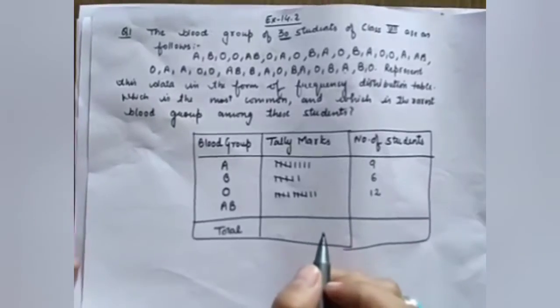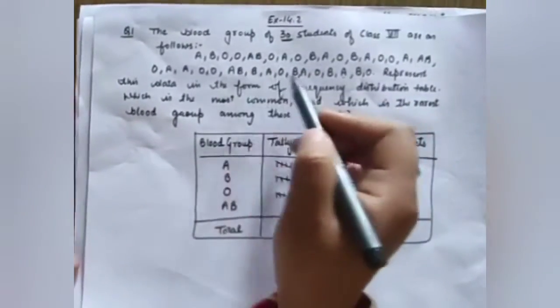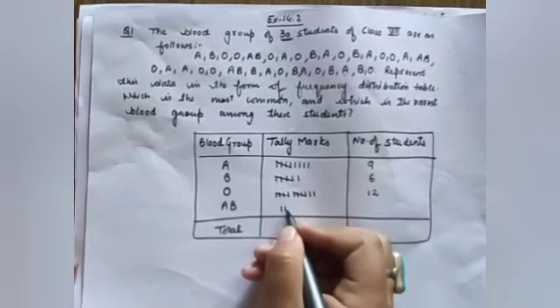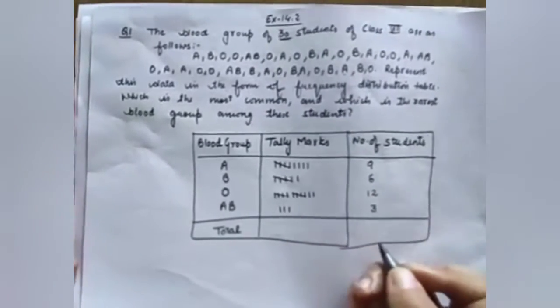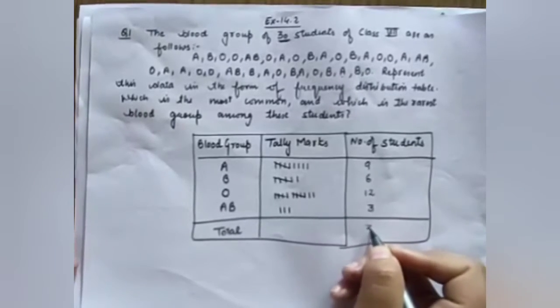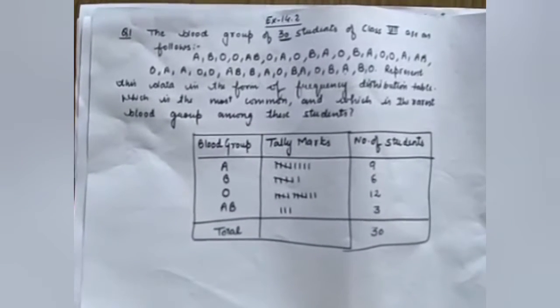And the number of students having blood group AB. This is 1, the second observation 2, and this is 3 here. So the number of students having blood group AB is 3. So the total is 30. So we got the observations as 30 here. Okay, so this is the form of frequency distribution table that we are going to make for this question.